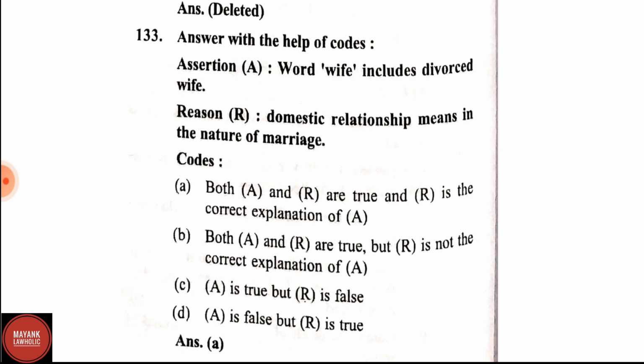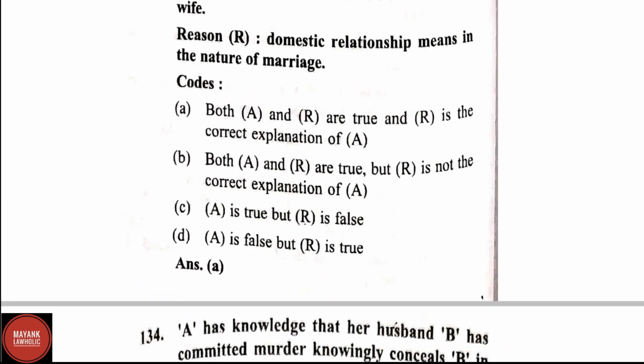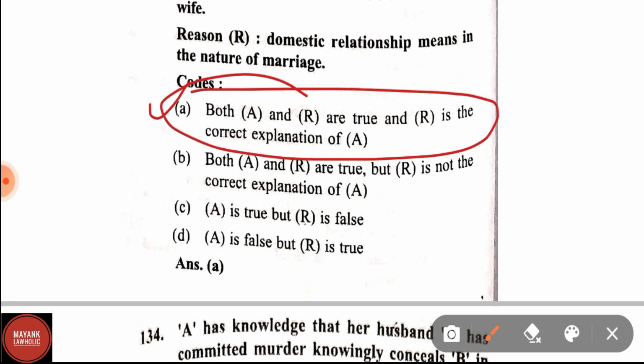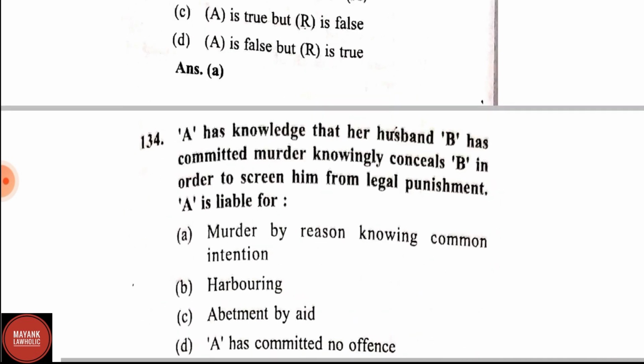Assertion: the word wife includes divorced wife. Reason: domestic relationship means in the nature of marriage. Options: A, both A and R are true and R is the correct explanation of A. Option B, both A and R are true but R is not the correct explanation of A. Option C, A is true but R is false, and option D, A is false but R is true. Here the correct answer is option A, that is both the statements are true and also they are the explanation of each other.